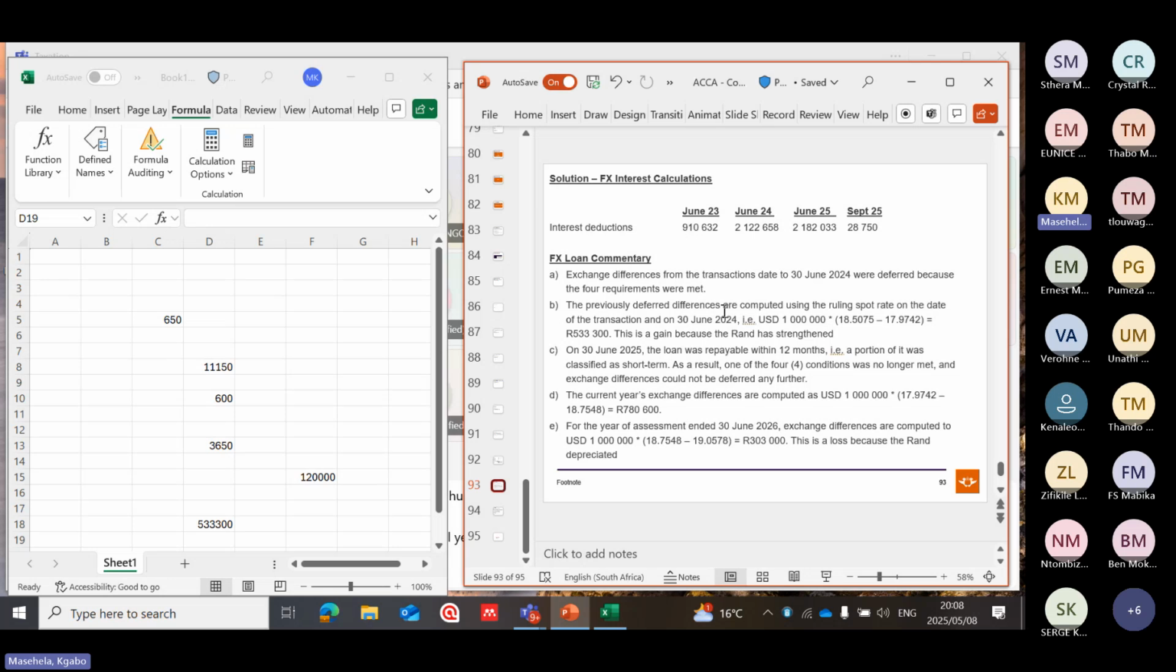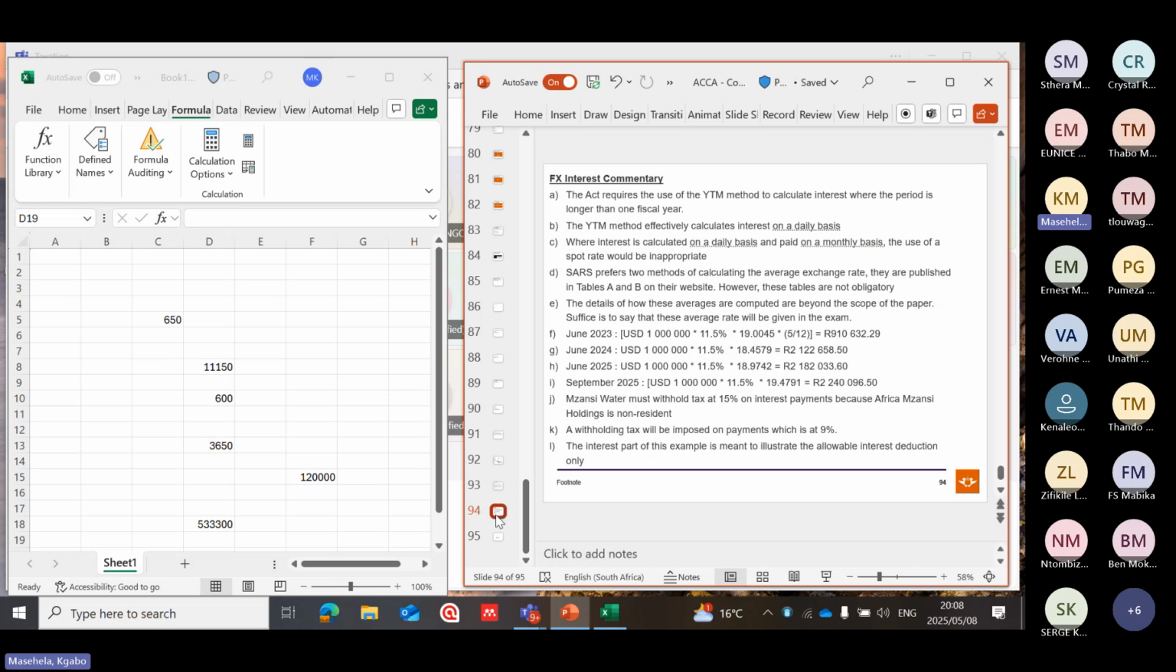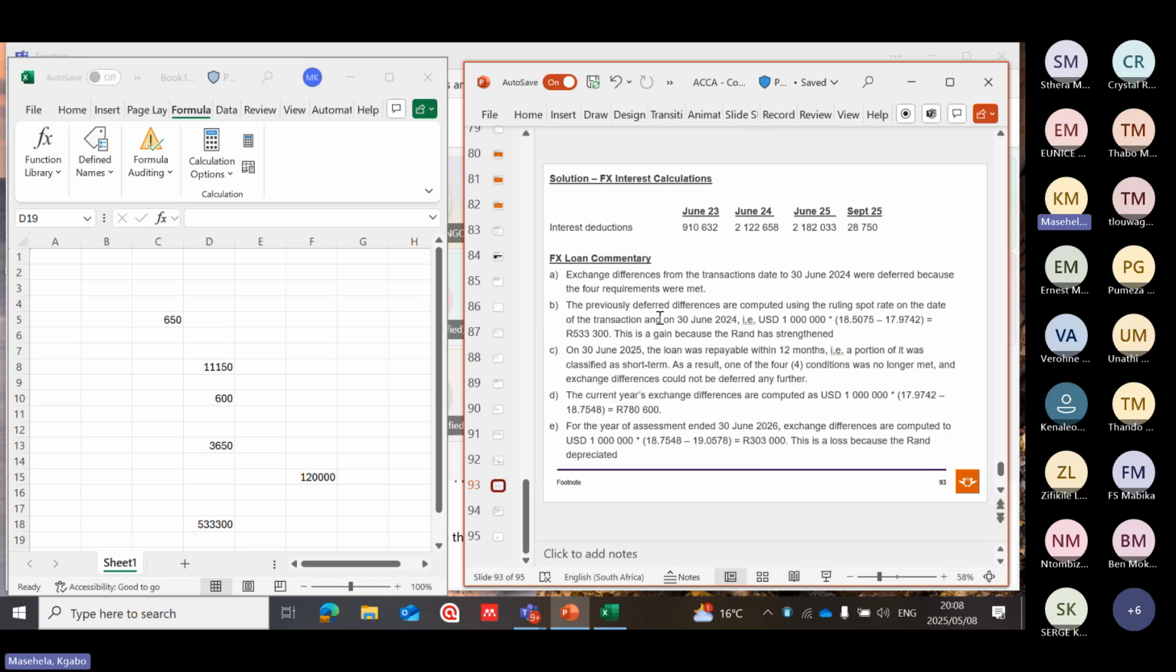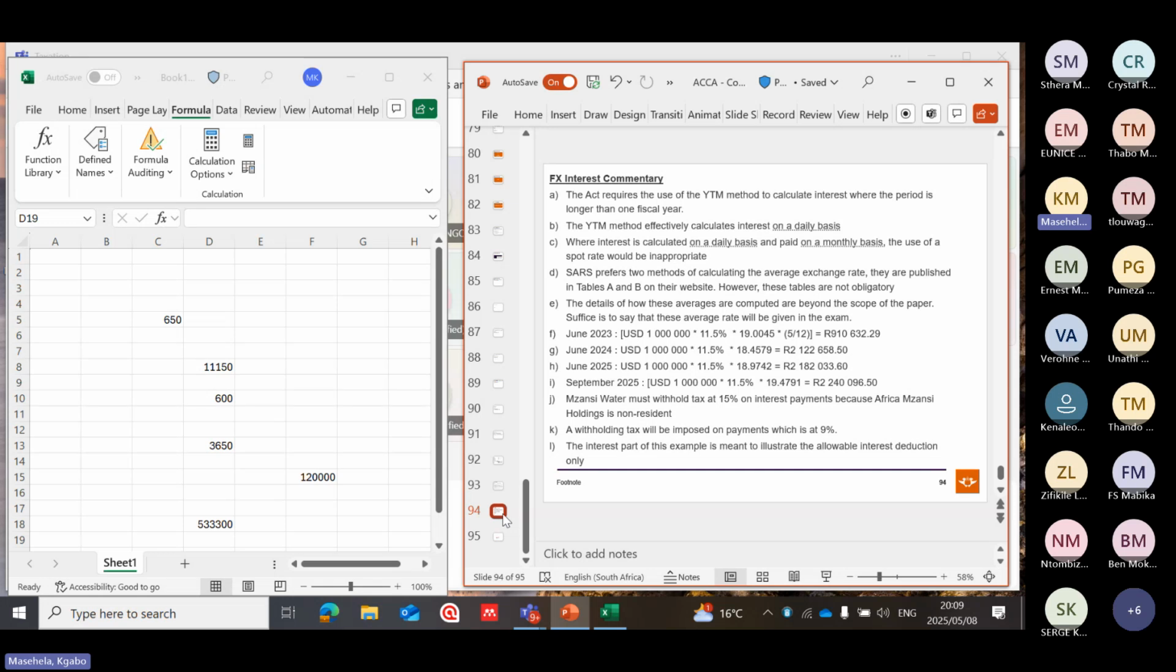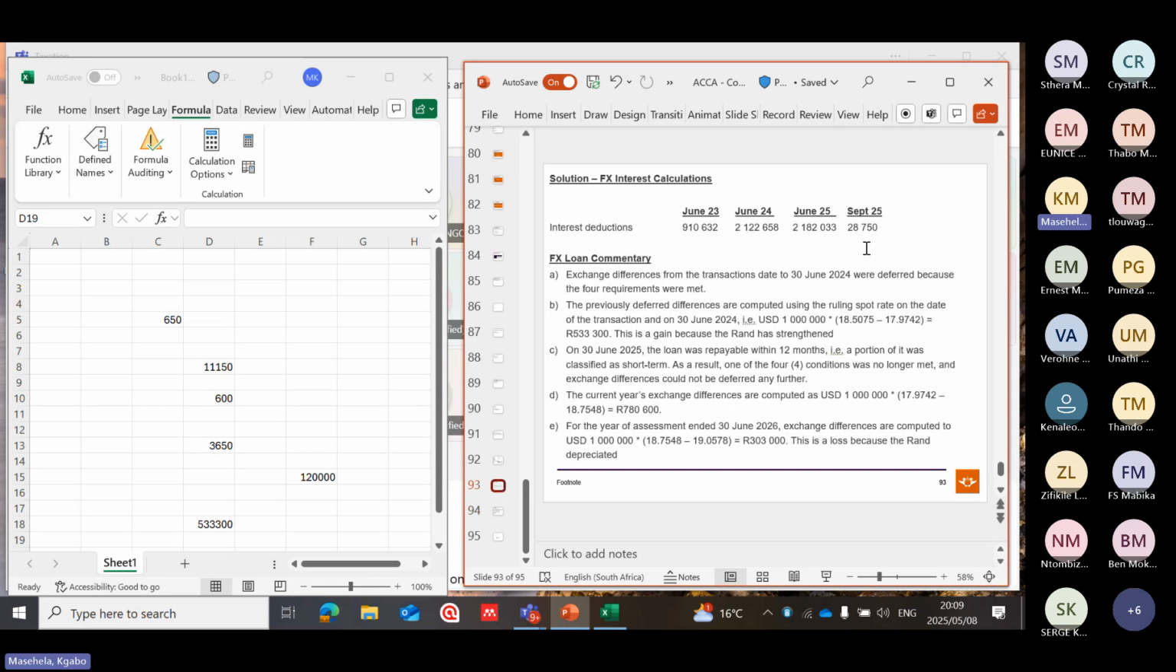It's 910. Just check. Because there is an explanation for that. Because they say each financial year. So for 2023, is this amount? Can you see 11.5%, 11.5% with the spot rate at that particular point in time? Because we are using the dollars. 2023 is 910. Yes, and 2024 again, 2 million, and so on, until we arrive 28,750.